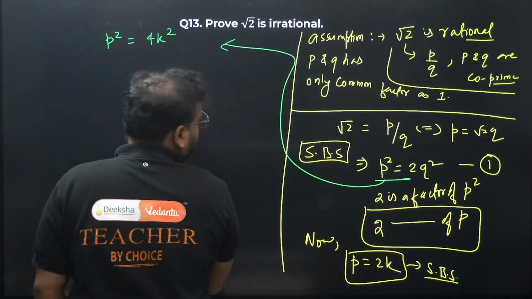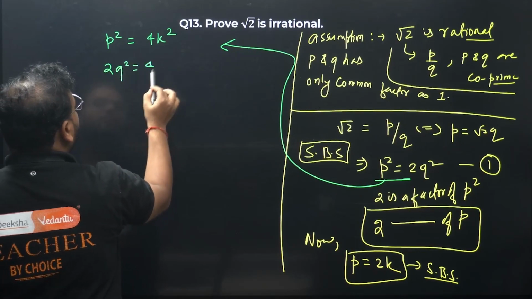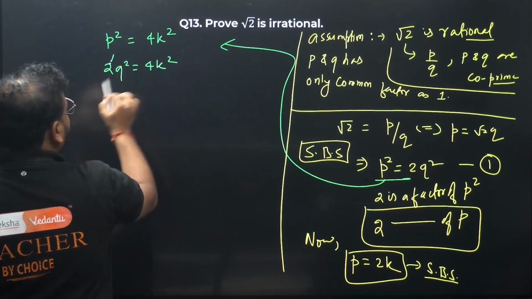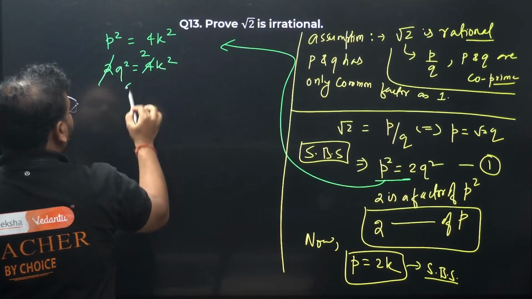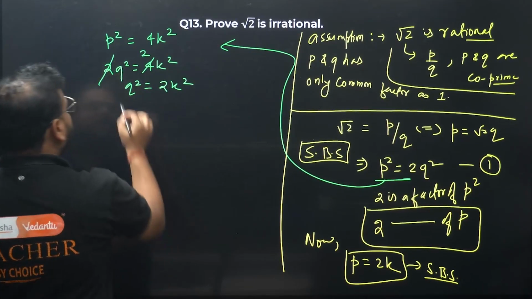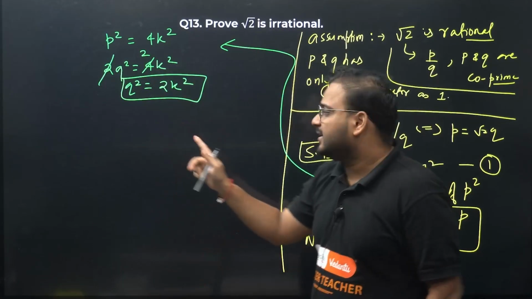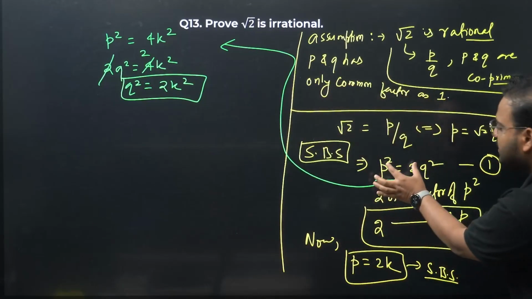Okay, and we have the value of this from here. Substitute back in this. What we get? We get 2q square equals 4k square. Cancel this 2 with this 4. I get q square equals 2k square. Okay, now compare from here. Same condition, right? From here, p square equals 2q square.